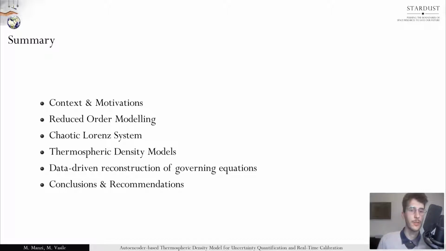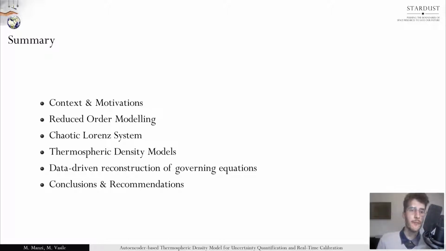Before concluding, I will expand the methodology, connecting the results of this work with previous works we have recently published, dealing with data-driven reconstruction of governing equations. Finally, conclusion and additional recommendations for future works will be discussed.